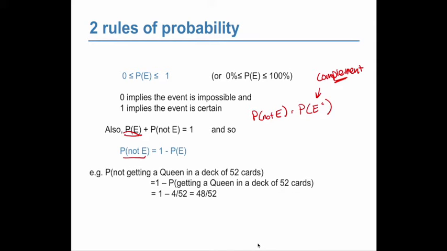So, for example, the probability of not getting a queen in a deck of 52 cards is 1 minus the probability of getting a queen. There are 4 out of 52 queens, so the probability of not getting a queen is 48 out of 52.